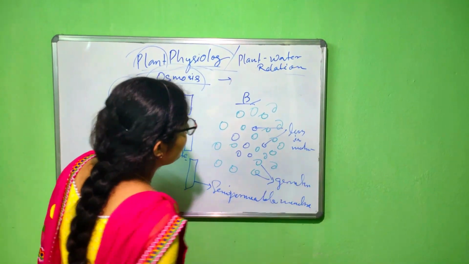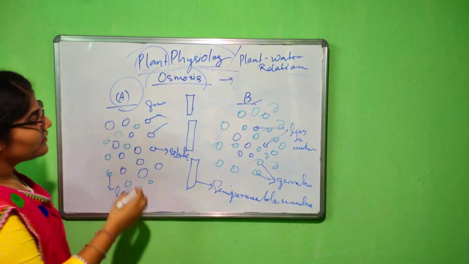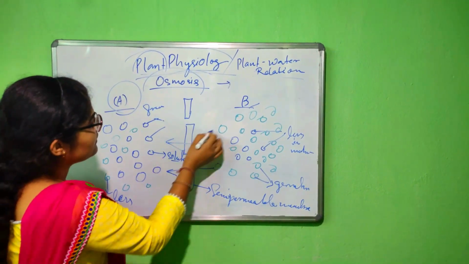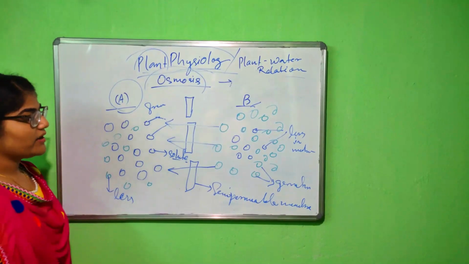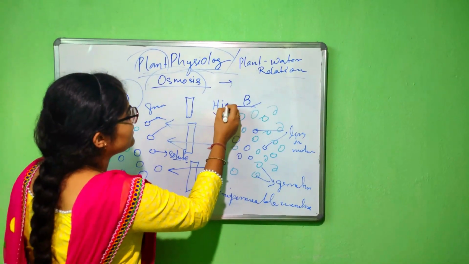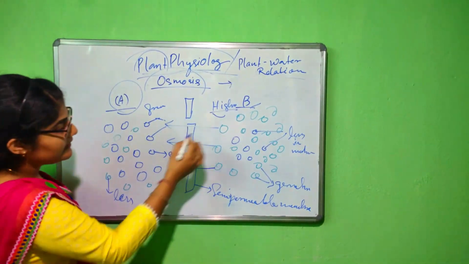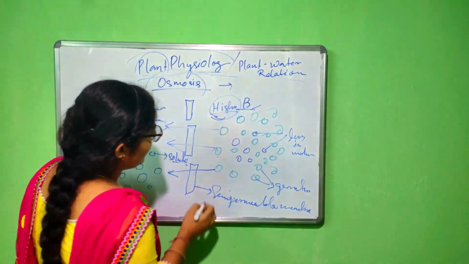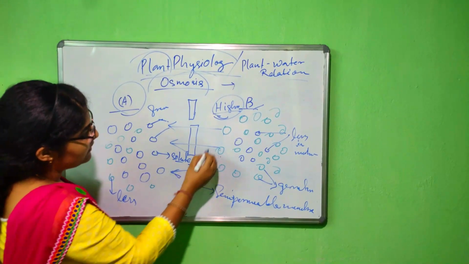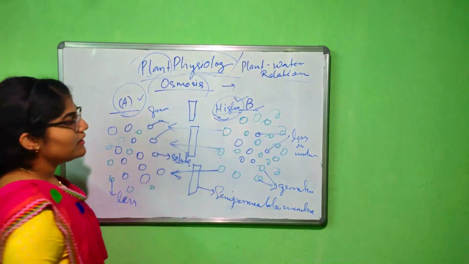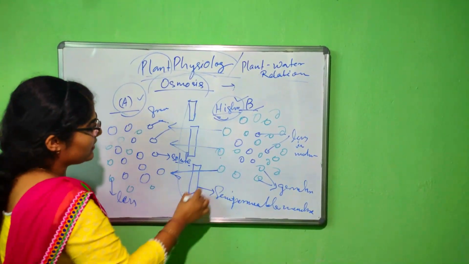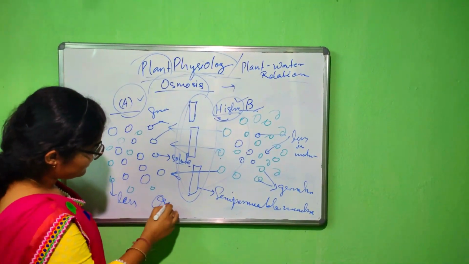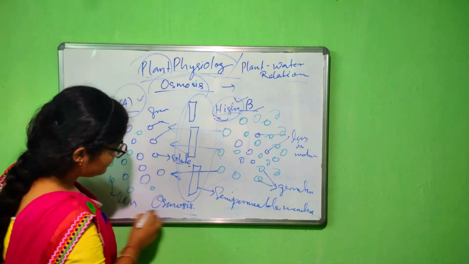Okay. So in this case, the movement of solvent is from the B region to the A region, from a higher concentration of the solvent particles. So the movement occurs from region B to region A, okay, through the semi-permeable membrane. This is the process which explains osmosis.